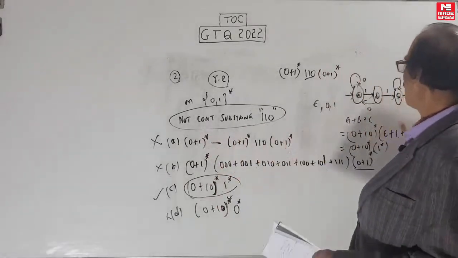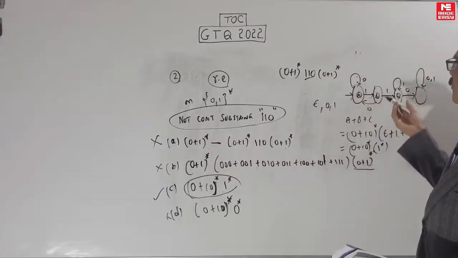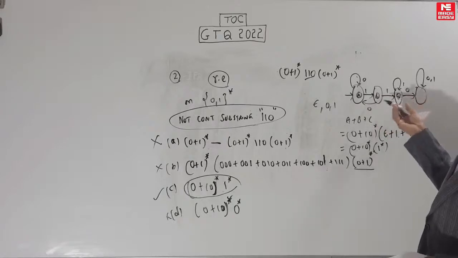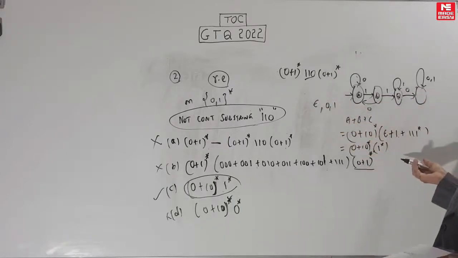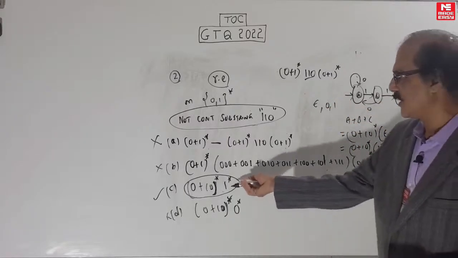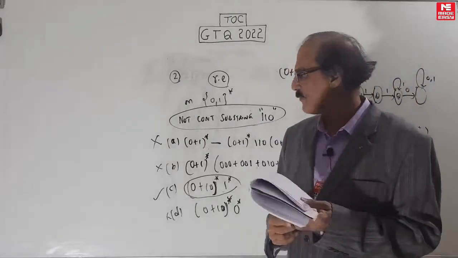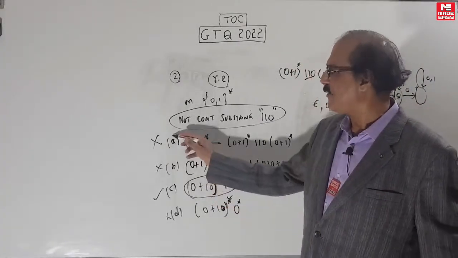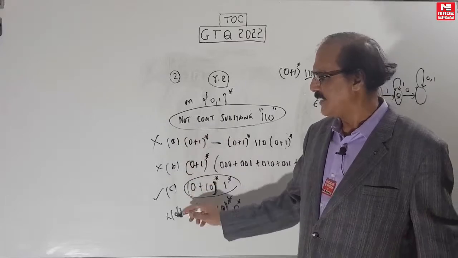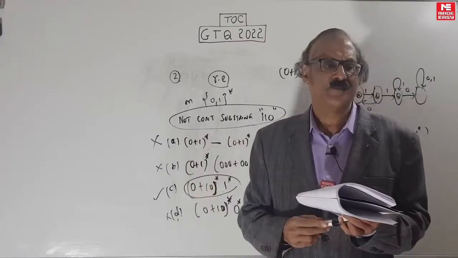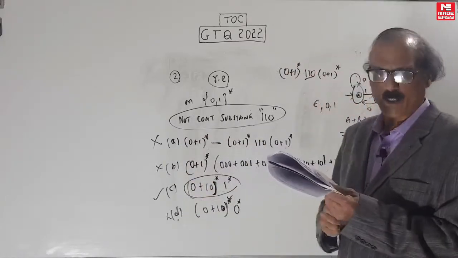I am just showing you that in case in the exam they ask you to write a regular expression for this, they give a machine instead of a language. Now you know you can use properties of regular expression and do it. If you want, you will get this answer. Anyway, by the counterexample method we have found that there is no counterexample for this, and these three are thrown out, so the answer is clear. So that is question number 2.